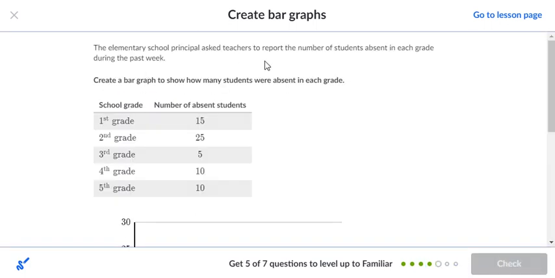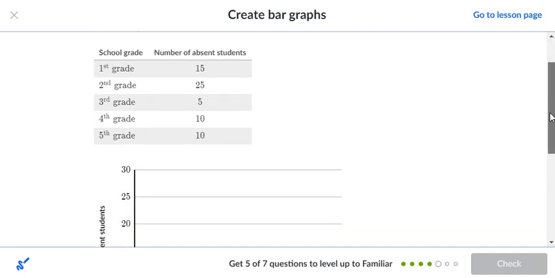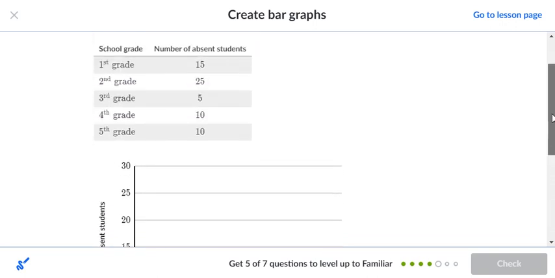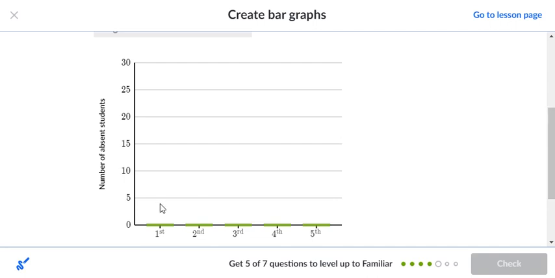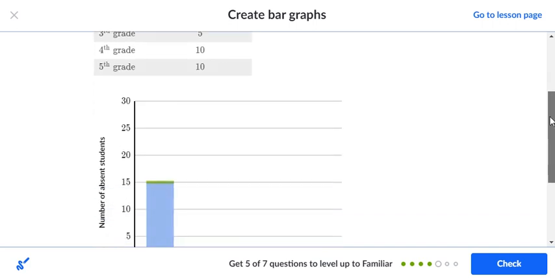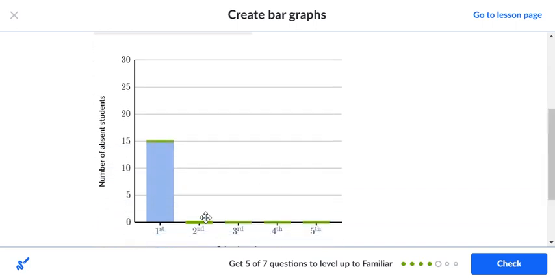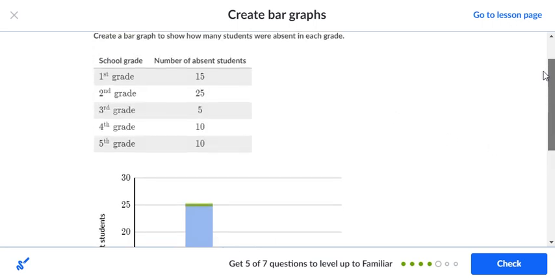The elementary school principal asked teachers to report the number of students absent in each grade during the past week. Create a bar graph to show how many students were absent in each grade. Okay, so the first grade, if you notice, the first grade was at 15. So we're going to drag the bar graph and stop at 15. There's our level at 15, first grade. Second grade is at 25. So we're going to drag the bar, stop it at 25.